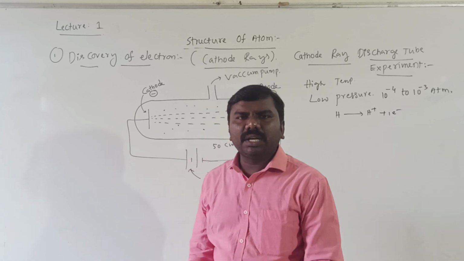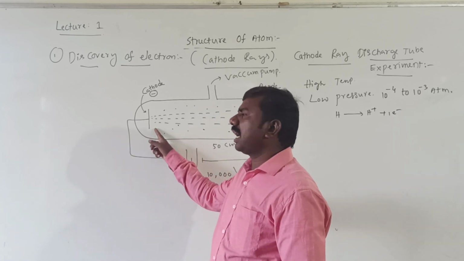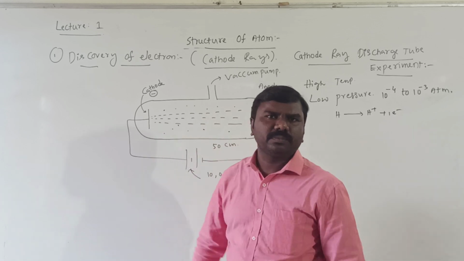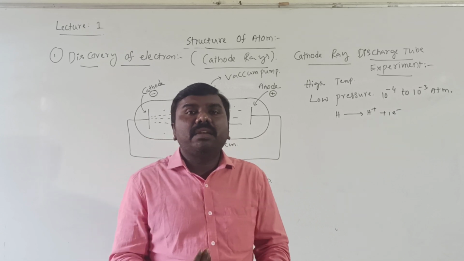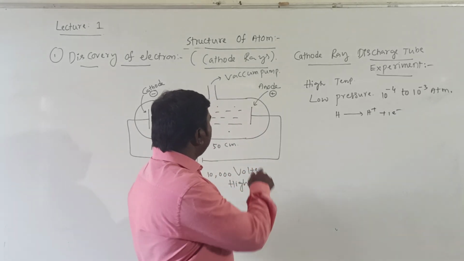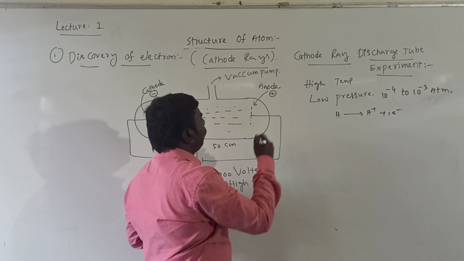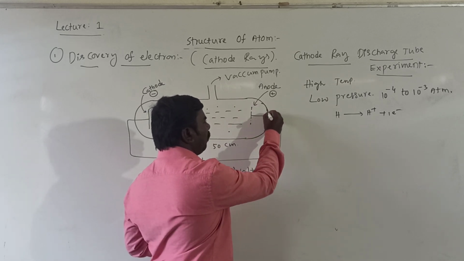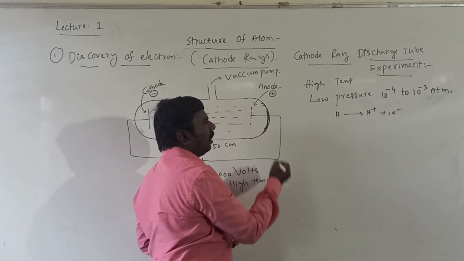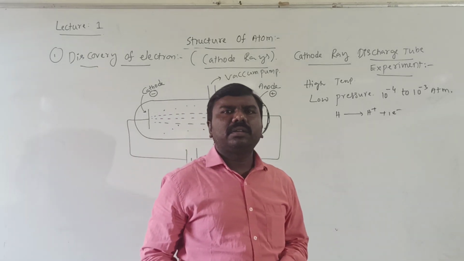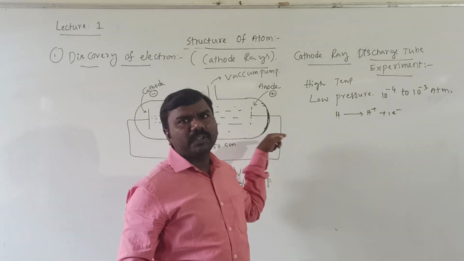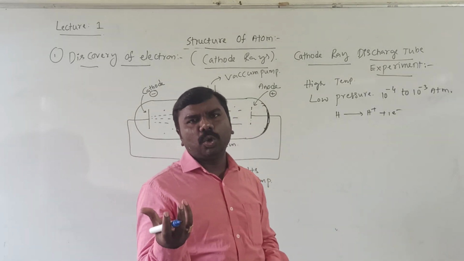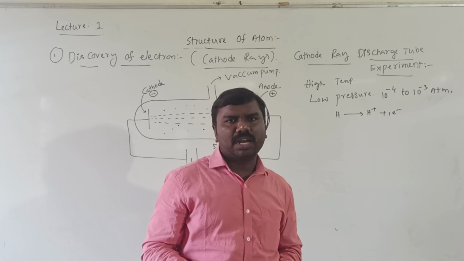Few invisible rays are moving from cathode to anode. Those rays are not visible, but their behavior is visible. If they put holes here and put some fluorescent material, like your TV picture tube, and these rays fall on the surface of that, it will glow, and a tiny flash we can observe.